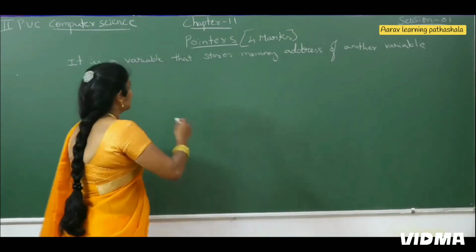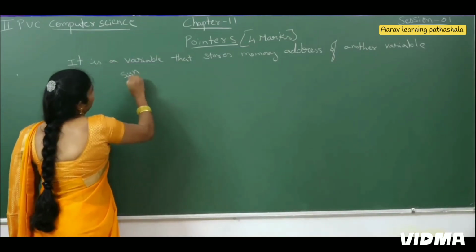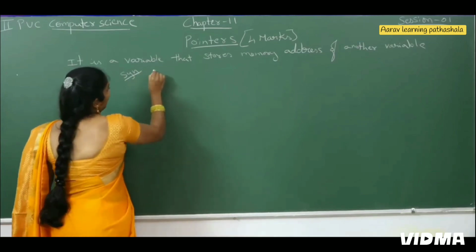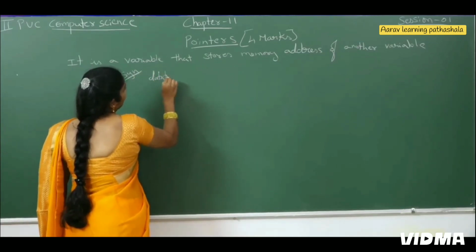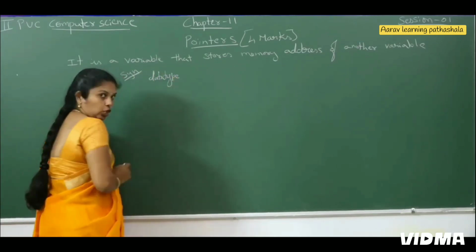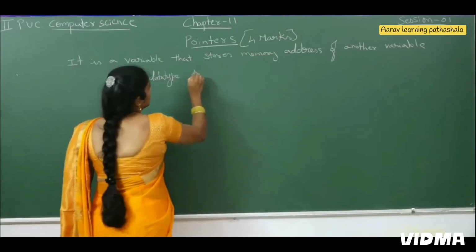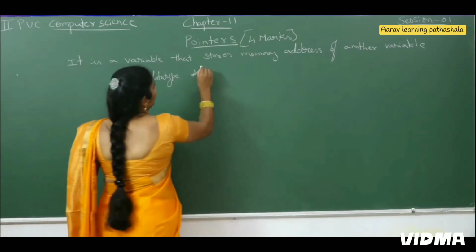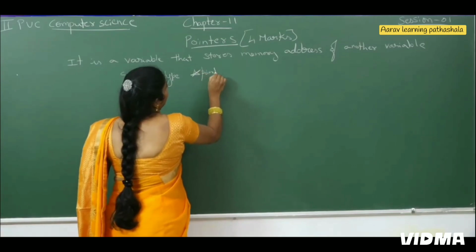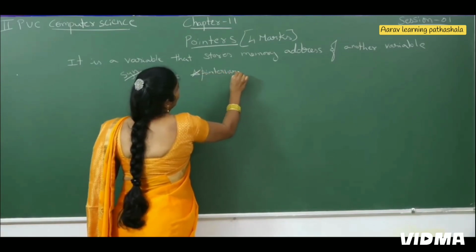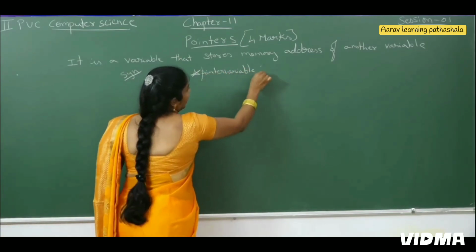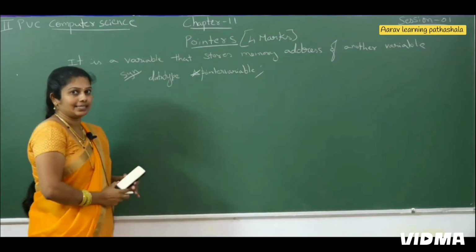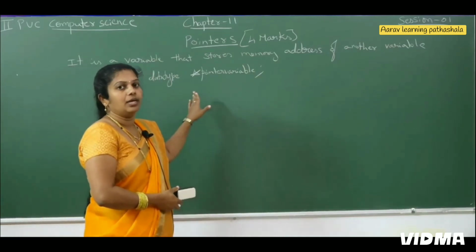When you come to pointers, while writing the syntax for pointers, first we write the data type, leave one space, then write the star operator, then the pointer variable, and at the end a semicolon. This is the syntax to represent a pointer.